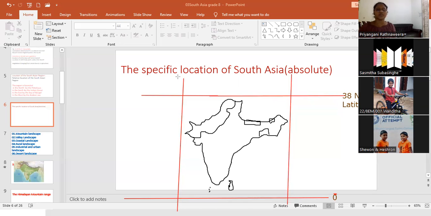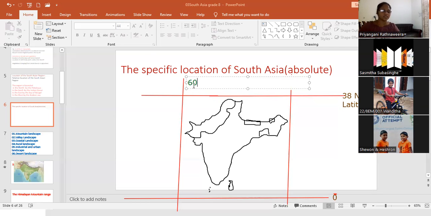The South Asian region is spread from 60 east or west. Can you tell me, here should be E or W?